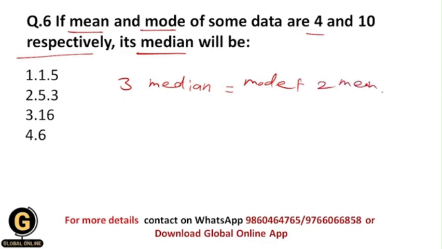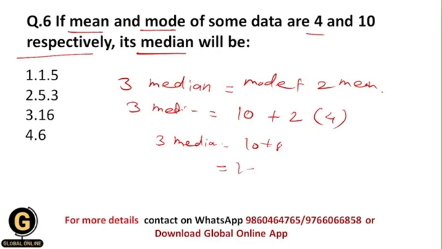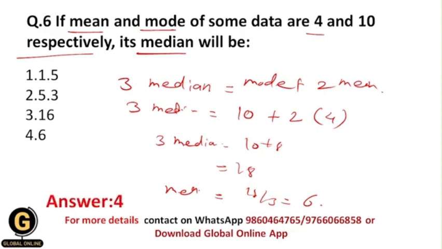Now substitute the values. 3 median is equal to mode, which is 10, plus 2 times mean, which is 4. Then 3 median is equal to 10 plus 8, which is 18. So the value of median will be 18 upon 3, which is equal to 6. So your correct answer should be 4, that is 6.